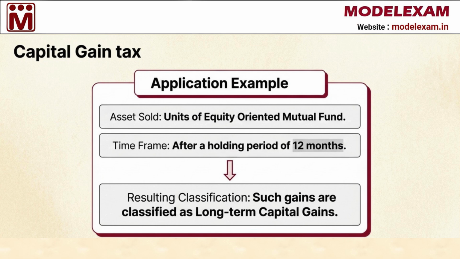Building on that logic, let's look at a quick application example to see how this works in real life. If you sell units of an equity-oriented mutual fund after holding them for a period of more than 12 months, those specific profits are classified as long-term capital gains.